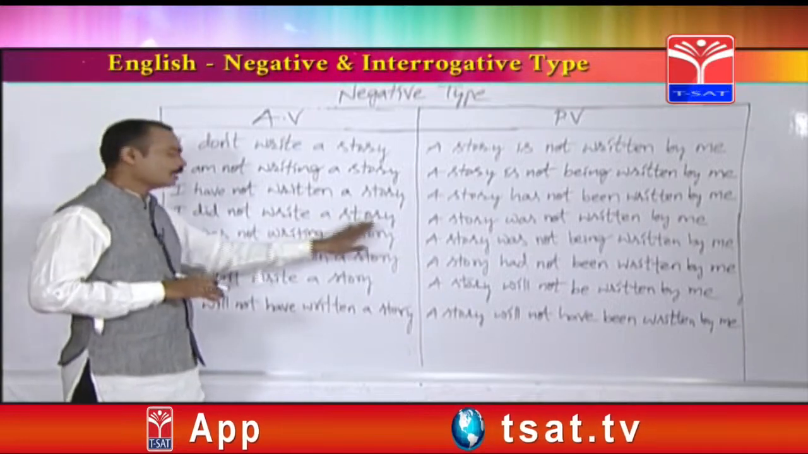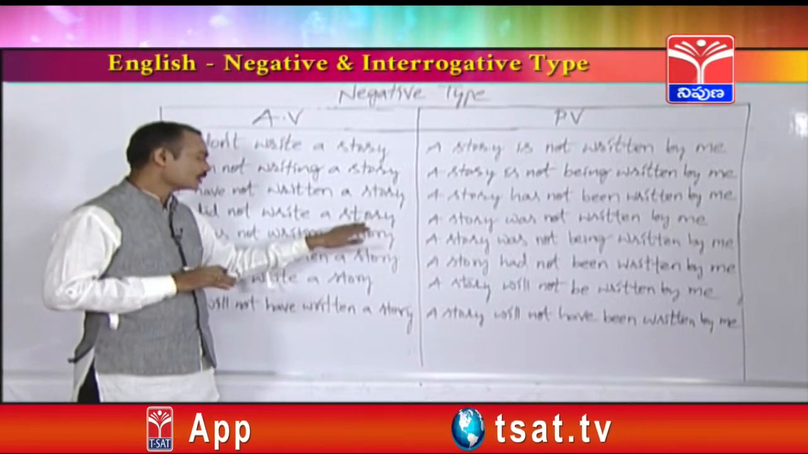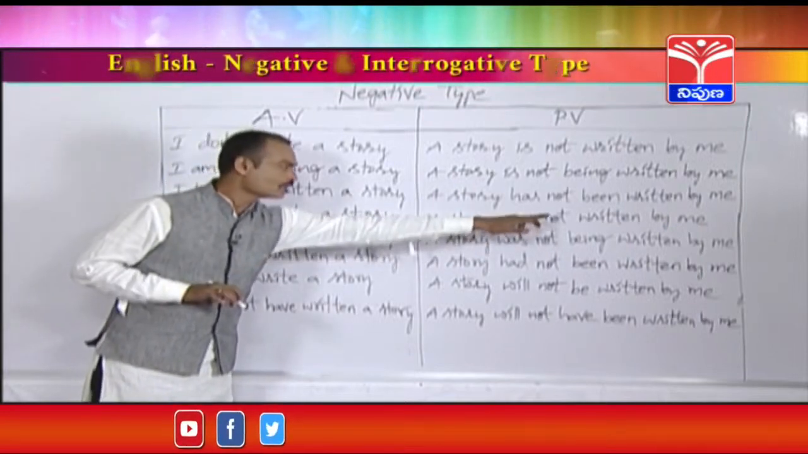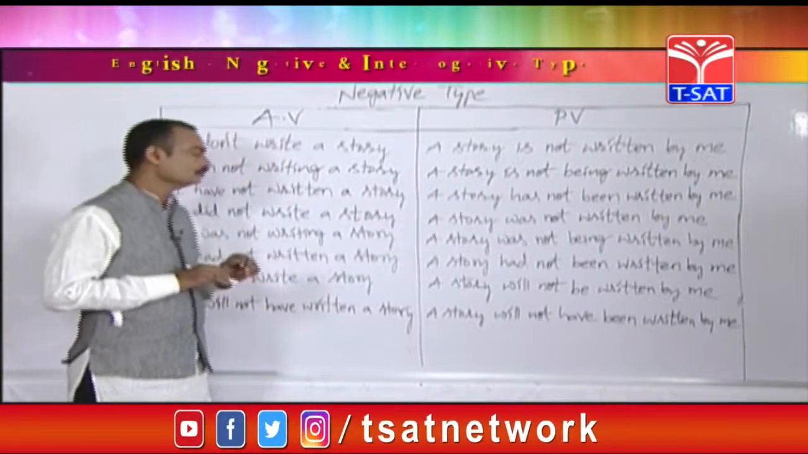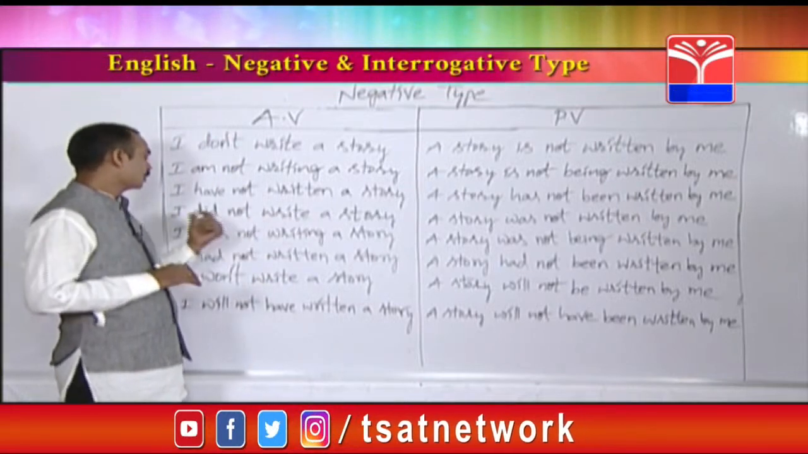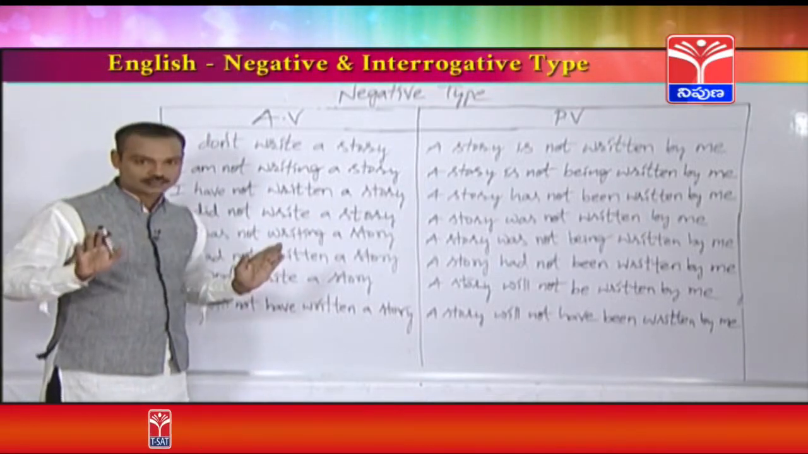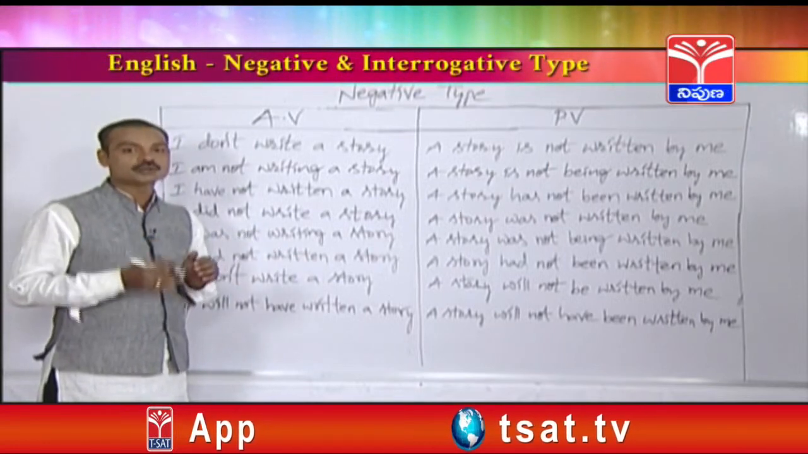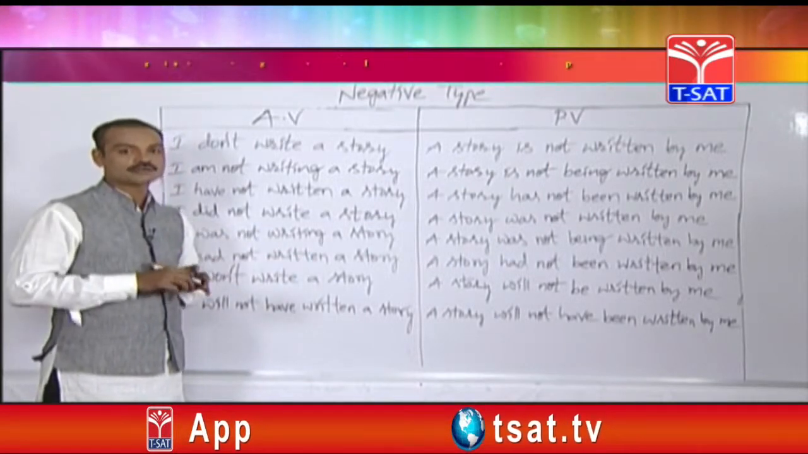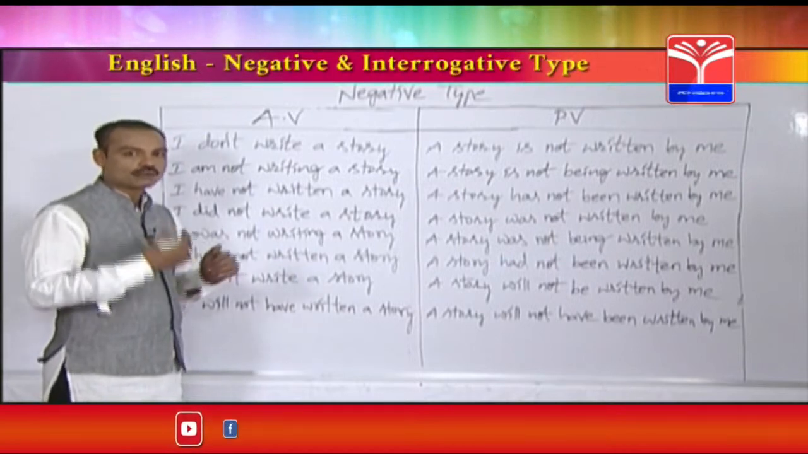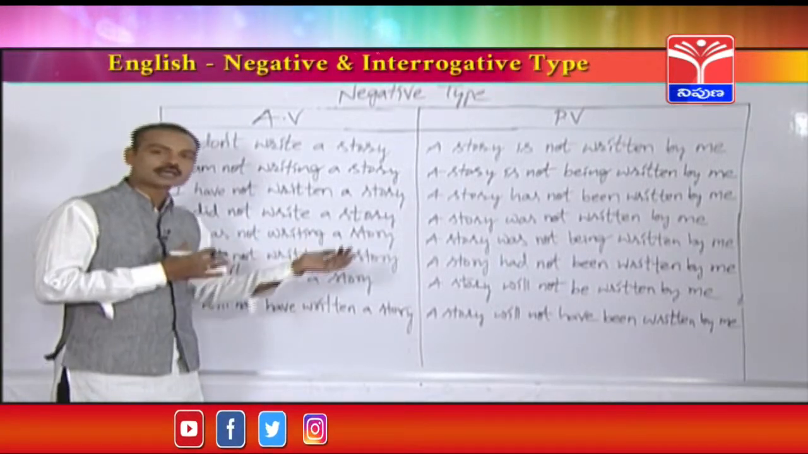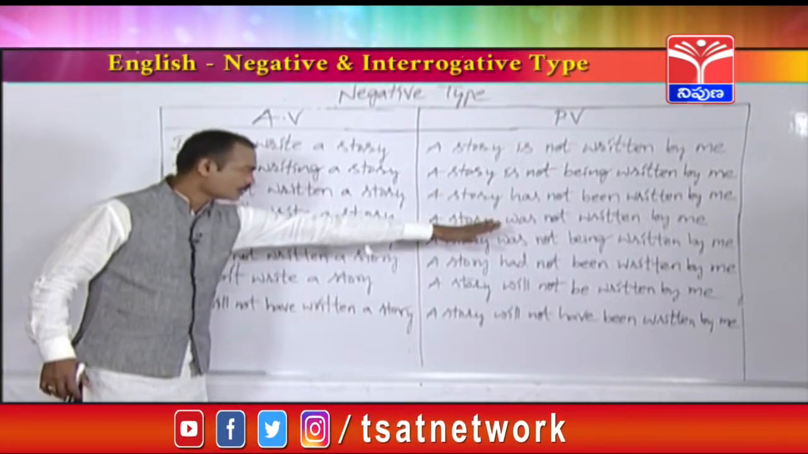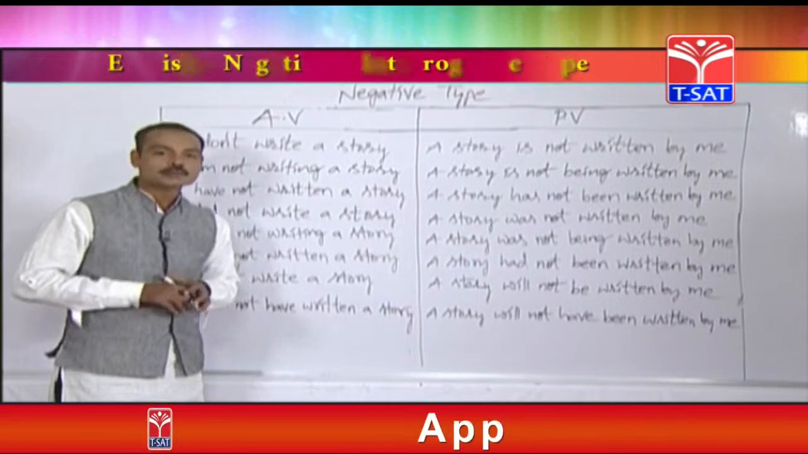Right, I did not write a story. So a story is a singular object. So answer is a story was not written by me. For example, plural, I did not write stories. So in this sentence the object is plural. So for plural subject, which helping verb should be taken? Were. So here we can call them be form. So stories were not written by me.